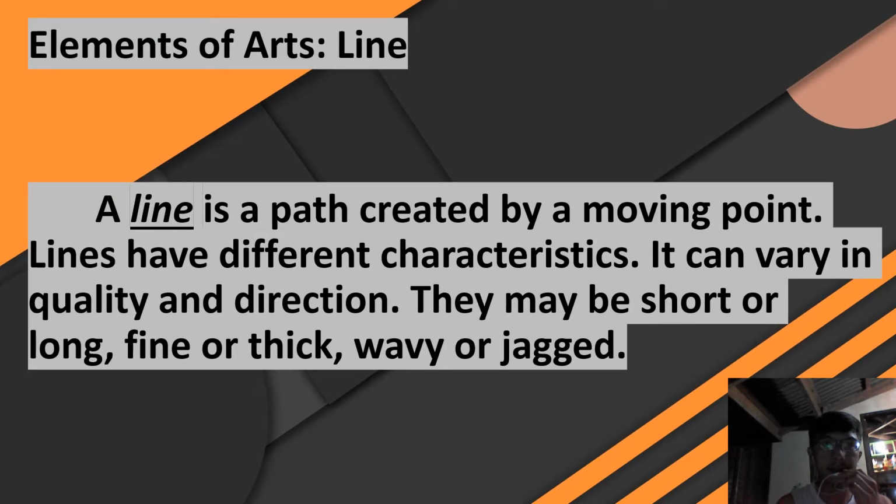Now let's proceed to the elements of art, which is line. So what do you mean by line? A line is a path created by a moving point. Lines have different characteristics. They can vary in quality and direction. They may be short or long, fine or thick, wavy or jagged.